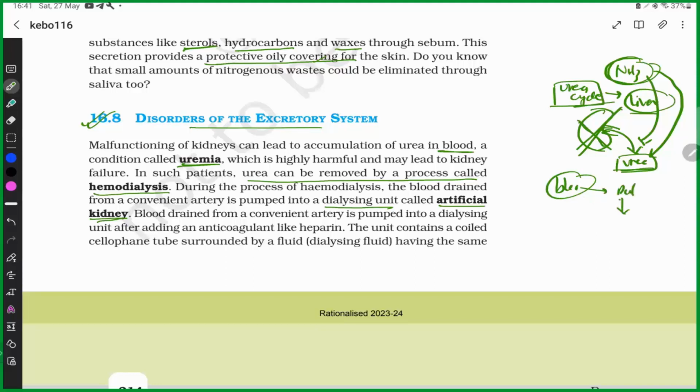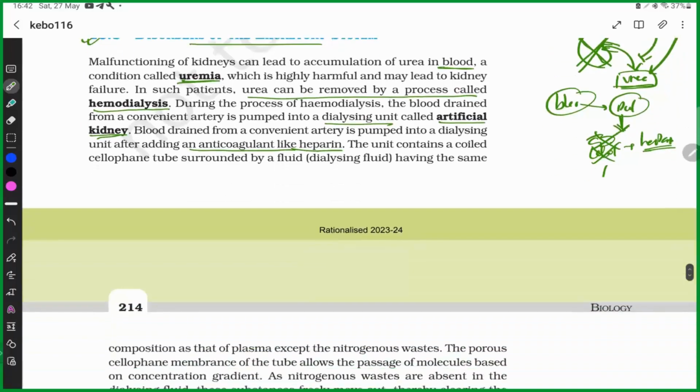If we drain blood from the patient's body, there is a chance that the blood gets clotted, and blood clots can form. To prevent clots, we use heparin. After adding an anticoagulant like heparin, the blood is put in this dialyzing unit.